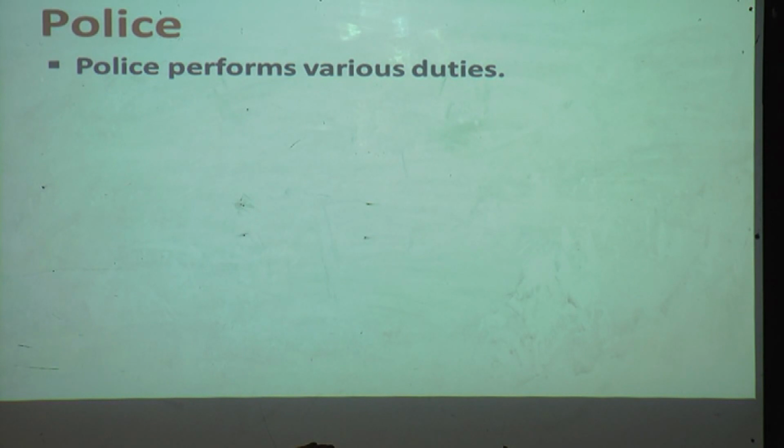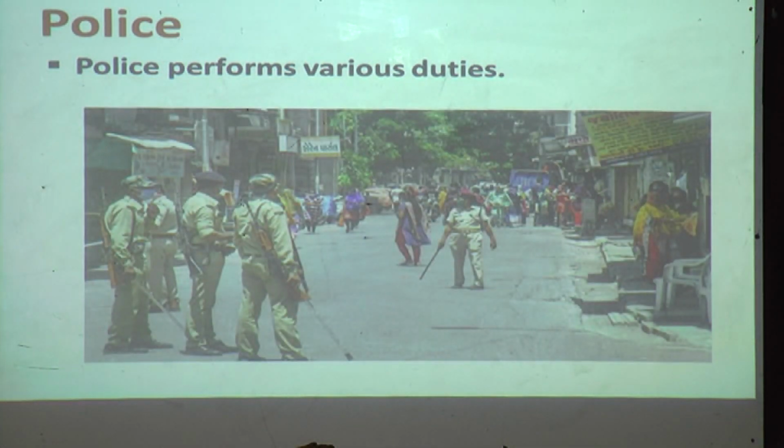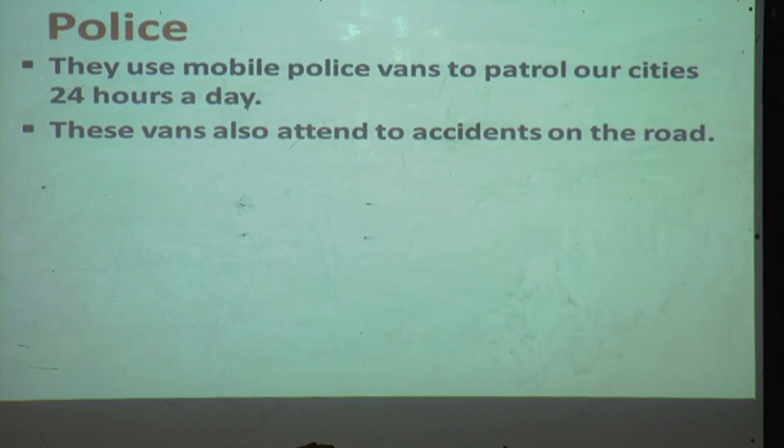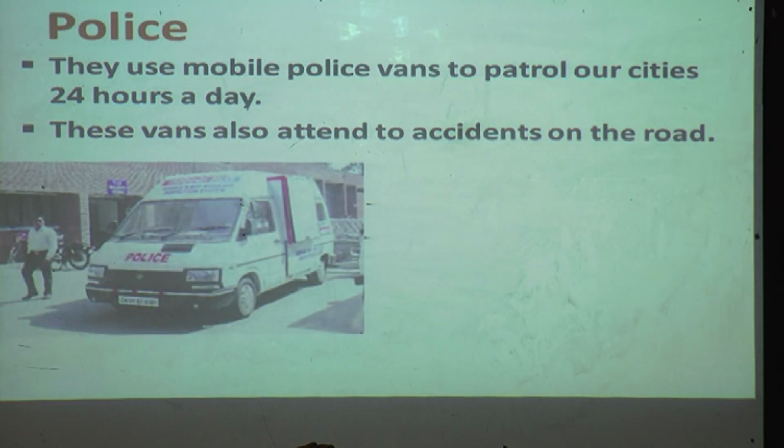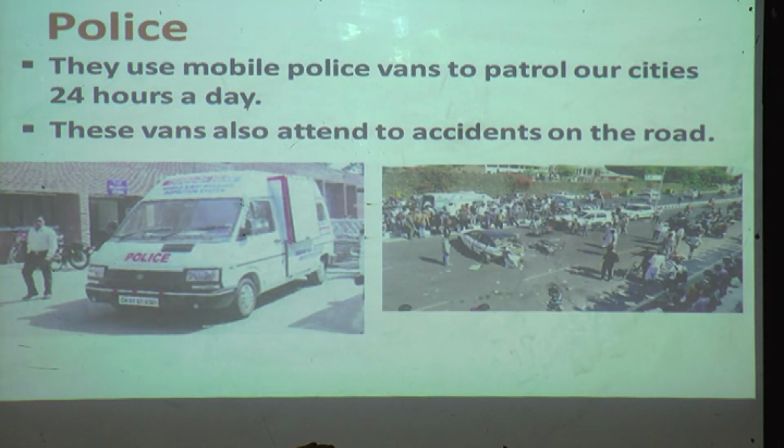Next, police perform various duties. As you can see in the picture, the policeman is performing various duties. They use mobile police vans to patrol our cities 24 hours a day. Which van is it? Patrol van. It protects our cities 24 hours a day. These vans also attend to accidents on the road. As you can see, wherever there is an accident, these vans are very helpful. These vans help us a lot.